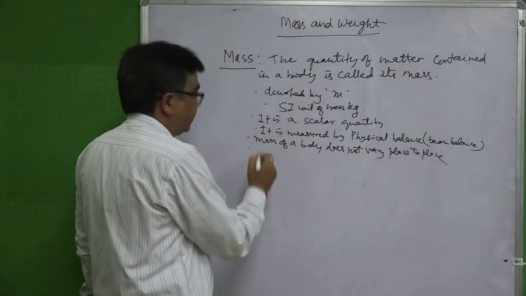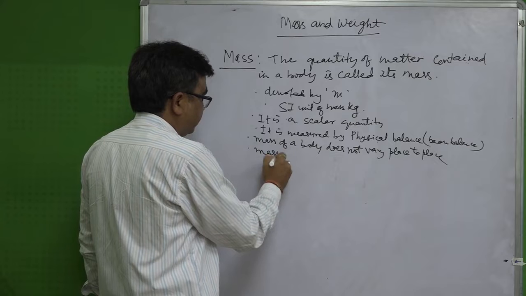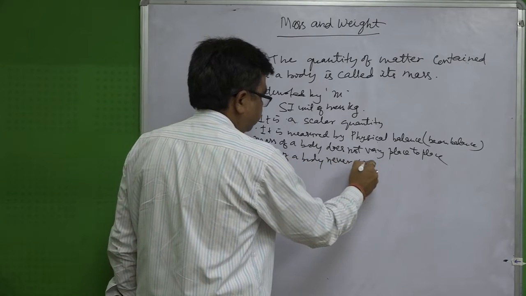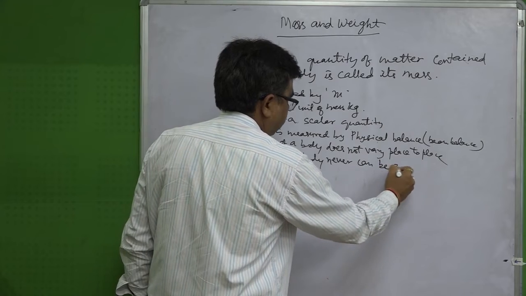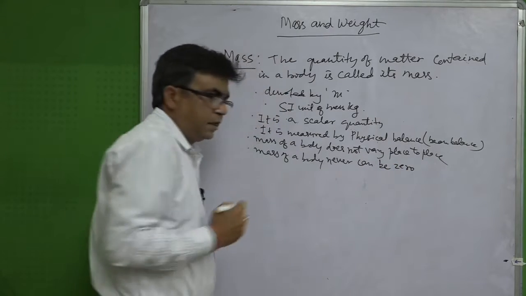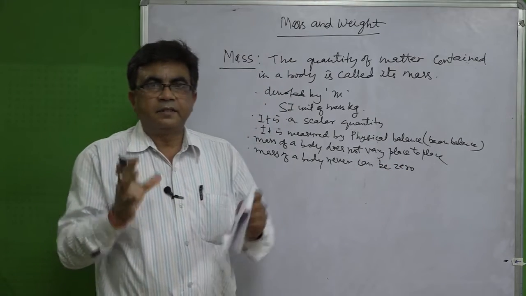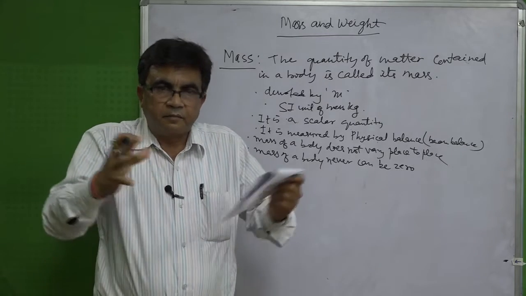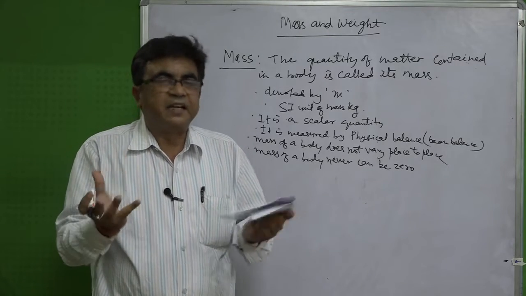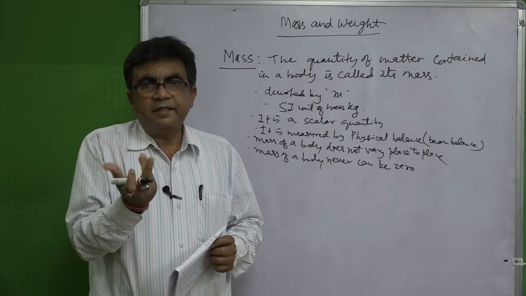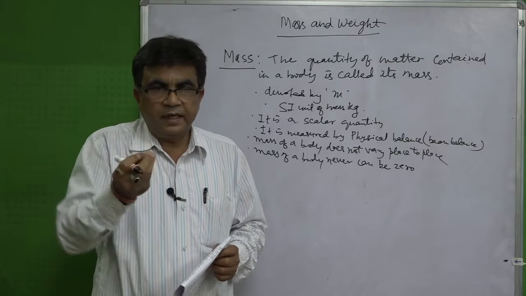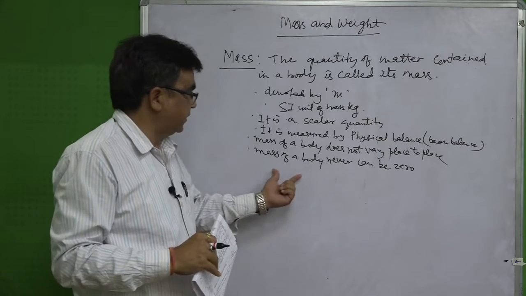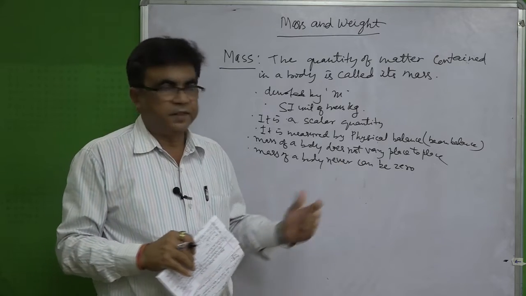One more point we can say is that the mass of a body can never be zero. Because if it's a body, definitely it has got matter. When it has got matter, it can never be zero, because if matter is zero, that means there is no body; the existence of a body is not possible. So that's why mass cannot be zero.